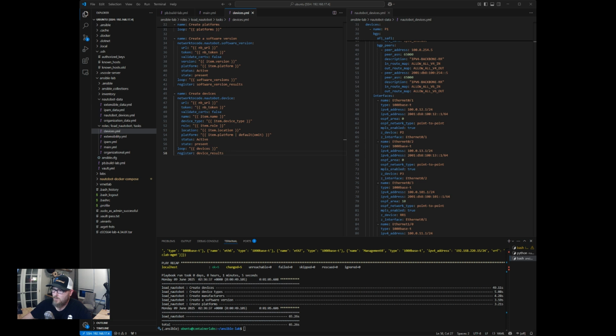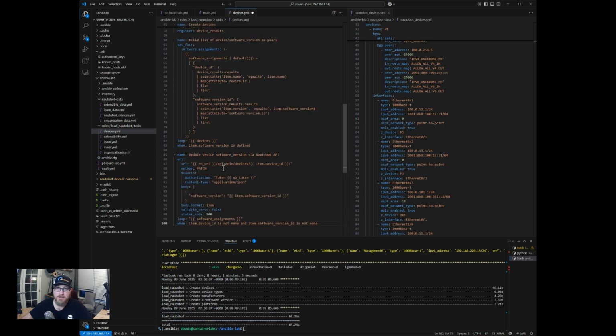I had a little bit of a problem here trying to get this done through the module. So what I had to do is create an Ansible task that first builds a list of device to software version ID pairs.